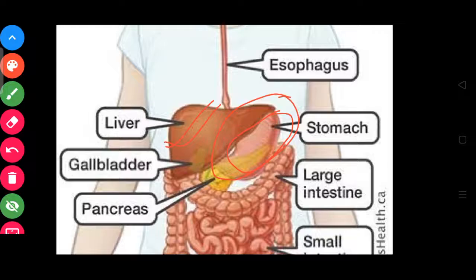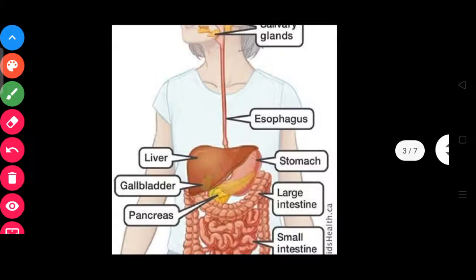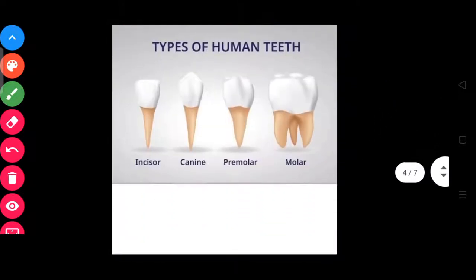And this stomach stores our food. Then after going to the stomach, the food becomes a paste. Then our food contains 2 gastric juices called hydrochloric acid and pepsin.